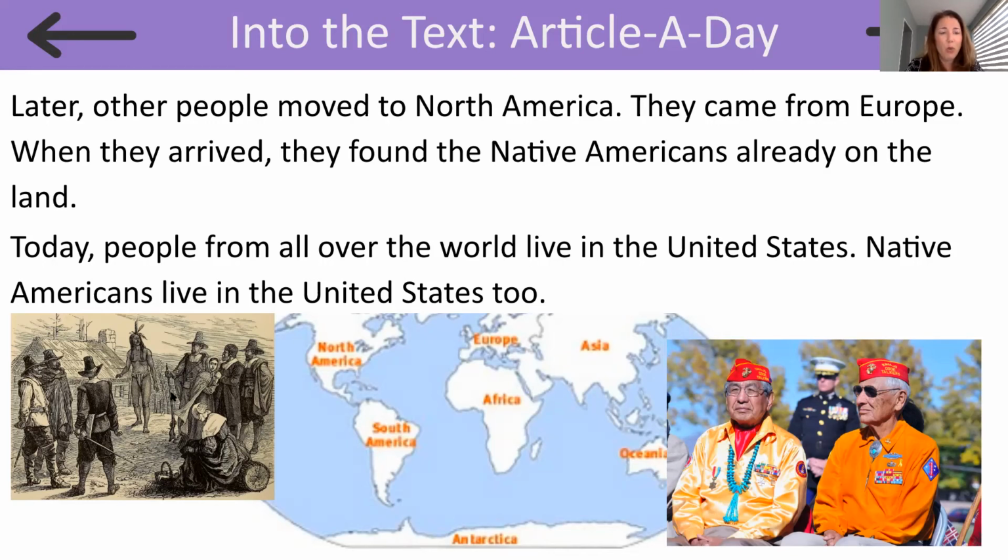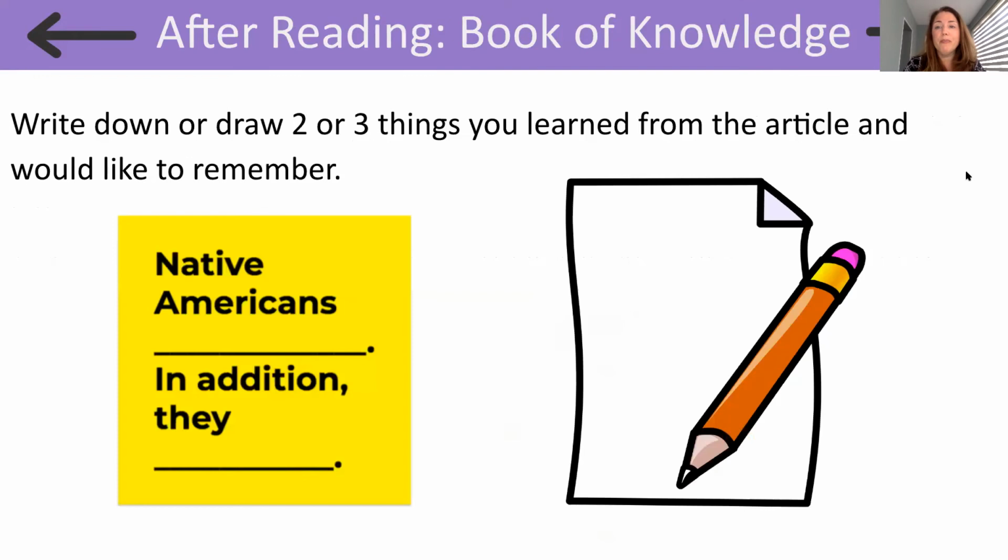So this must be what it may have looked like when the people from Europe moved to North America and met the Native Americans that were already on the land. And this looks like where we are today. And these maybe are some Native Americans today. So let's see what else we find out, readers.